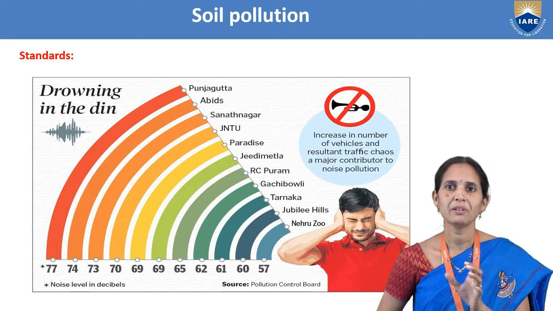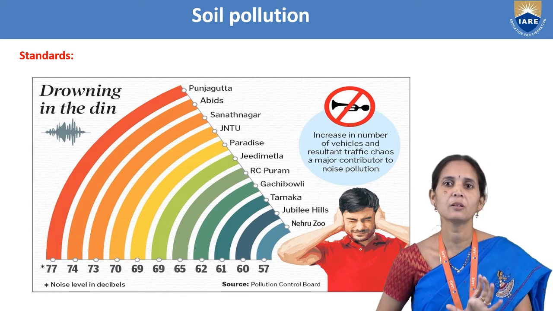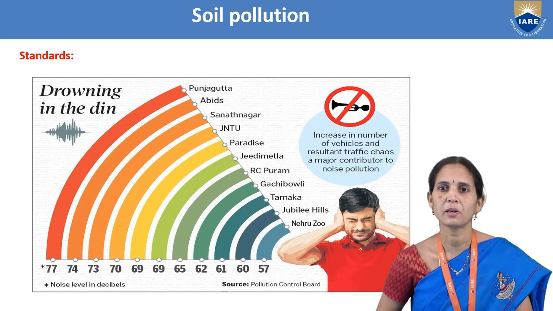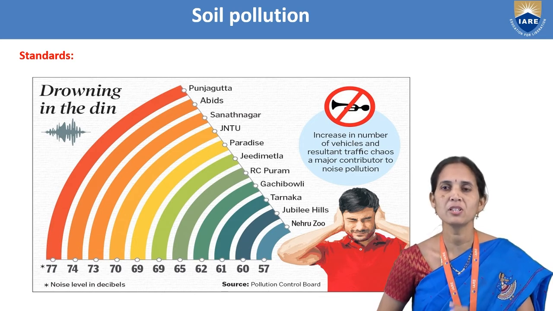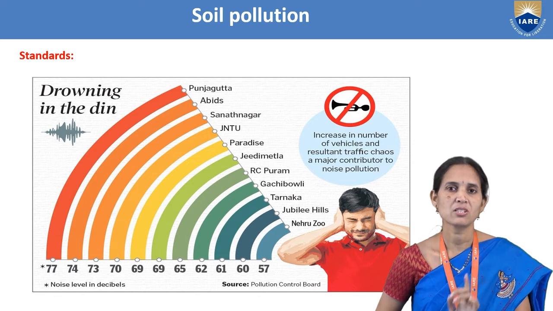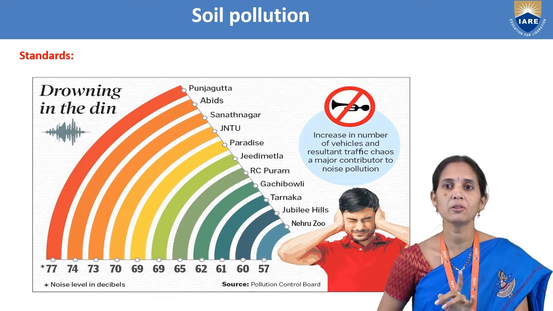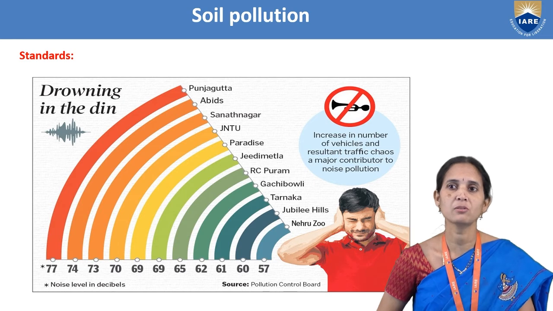And here, when we take different areas in Hyderabad, how are the sound levels? If we take Panjagutta, the sound level is 77 decibels, Habsiguda 74 decibels, Sanath Nagar 73 decibels, JNTU around 70 decibels, Paradise 69 decibels, Gachibowli 62 decibels, and Tarnaka 61 decibels.